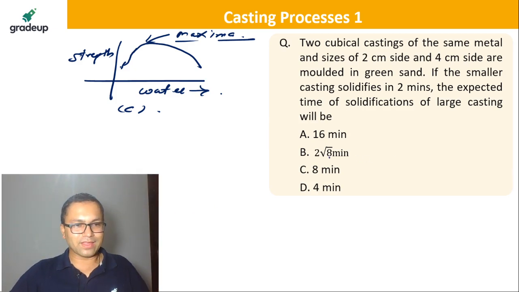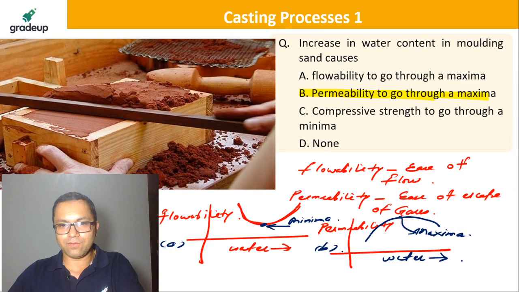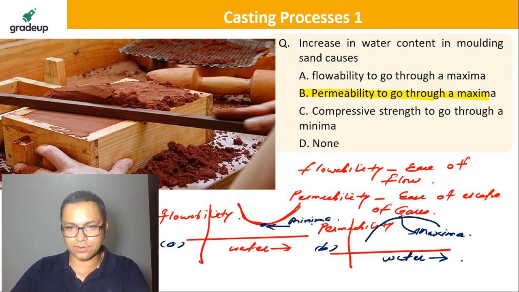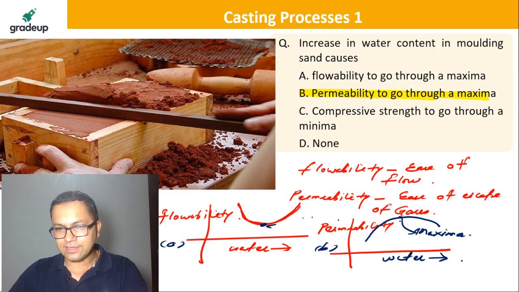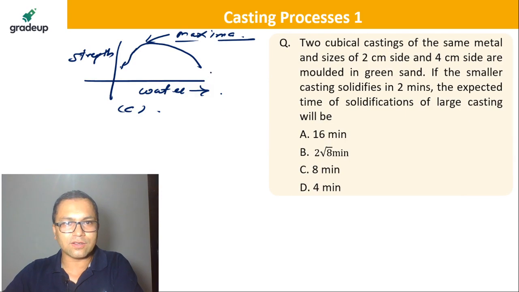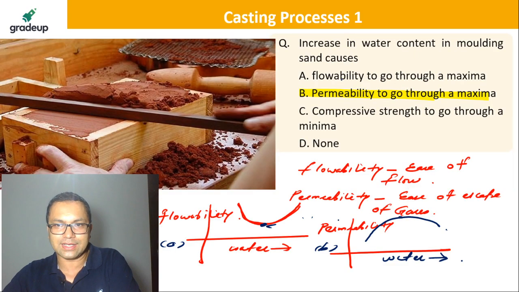Okay, fine. So Vishal, what I mean is, just hold on. This is a minima point here, this one. This is a minima point, and this is a maxima point. The maximum value of permeability is the maximum point. This is the minimum point. This is the maxima point. This is also a maxima point. So which one of these is correct? Flowability to go through a maxima.